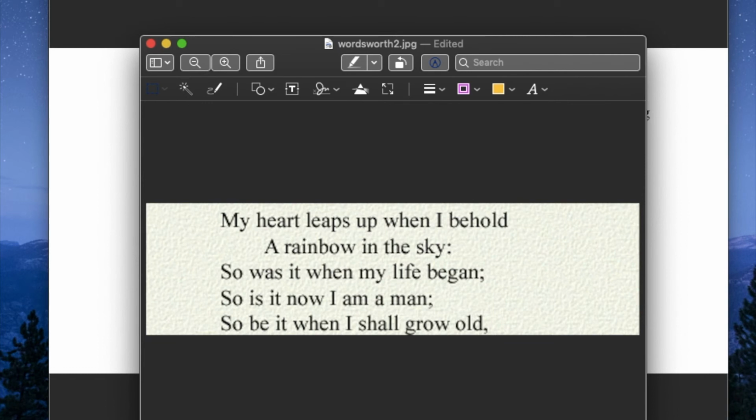My heart leaps up when I behold a rainbow in the sky. So was it when my life began, so is it now I am a man. So be it when I shall grow old.